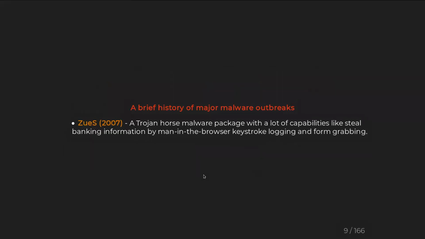There was Zeus, a Trojan attack. It was mainly meant to steal banking information from operating systems. It does keylogging and form grabbing, and it mainly affected Windows systems.